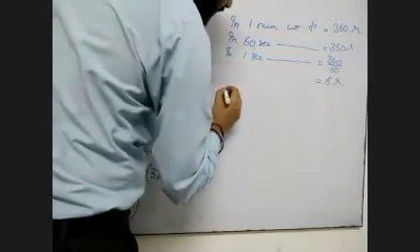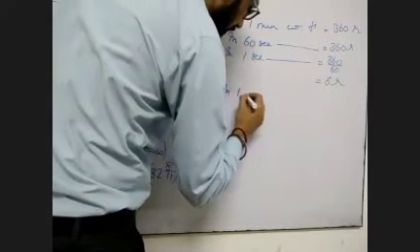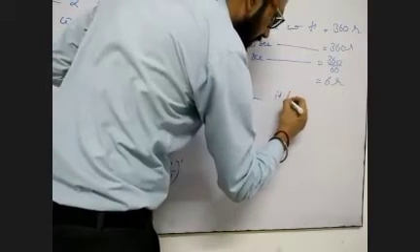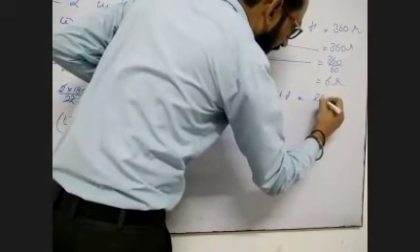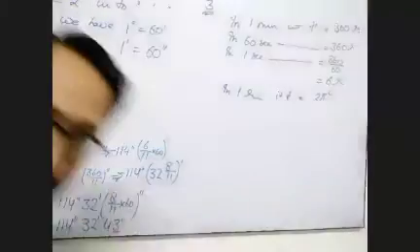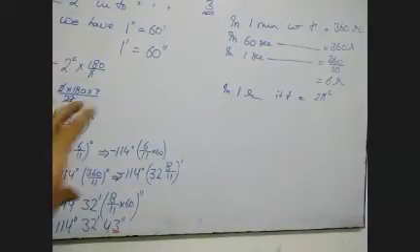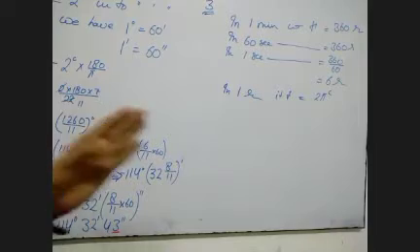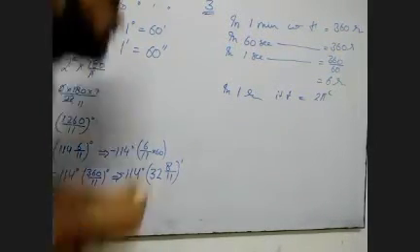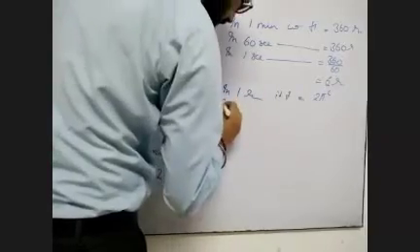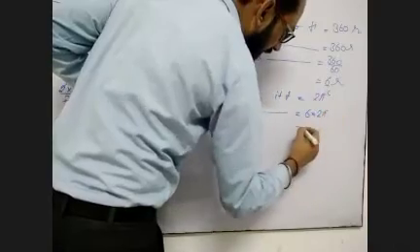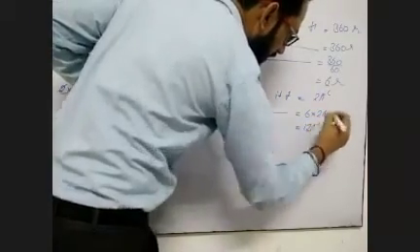So we know that in 1 revolution or round, it turns 2 pi radian. One whole angle, hope you are able to understand. The whole angle is 360 degree and 360 degree equals 2 pi radian. So in 1 revolution, it turns 2 pi radian. So in 6 revolutions, it turns 6 into 2 pi, that is 12 pi radian. Answer.